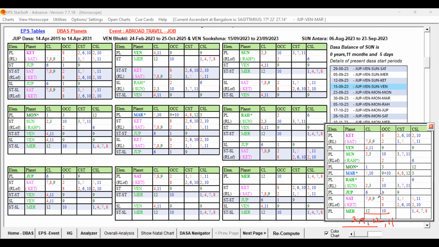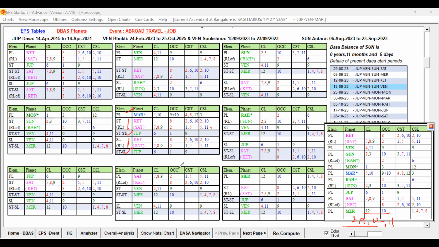So now let us examine the destiny. For destiny, we have to check the third sublord. Where is the third sublord? Mars is Ketu, having some mixed. Jupiter is fine. Again Ketu mixed. Jupiter is fine. So Jupiter is supportive for the third house. Good key planet. And Ketu represents Saturn, which is mixed.